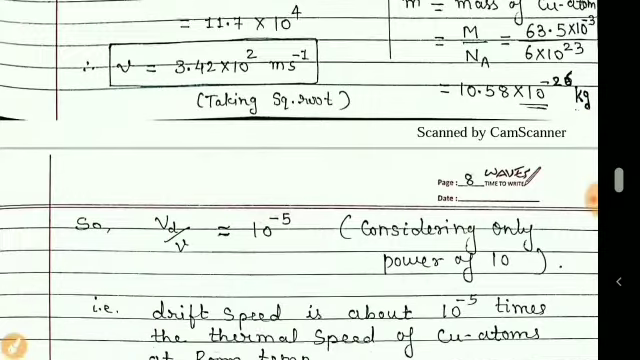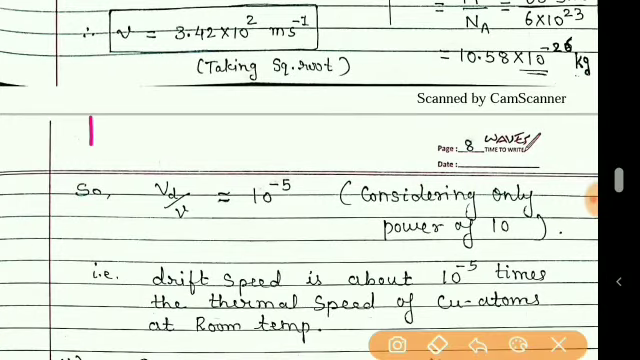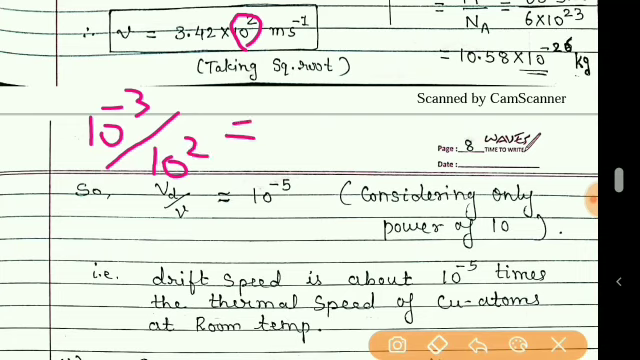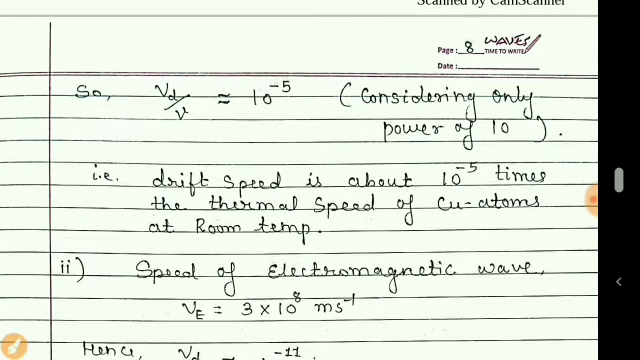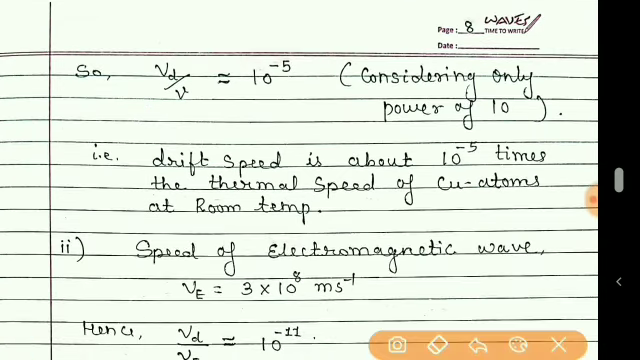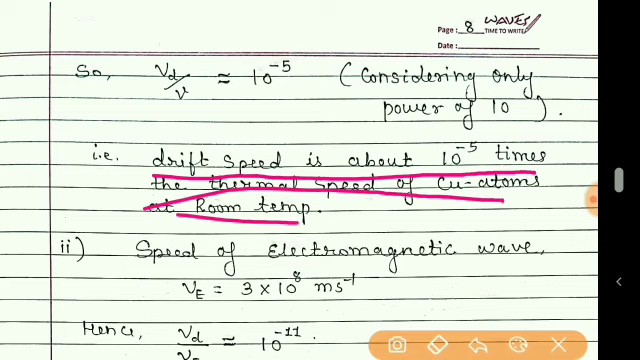So in the numerator the power is 10 raised to minus 3, and in the denominator the power is 10 raised to 2. So finally you will get 10 raised to minus 5, and hence we can say that as the power is negative, drift speed is small compared to the thermal speed. And so we have to write this statement also, that the drift speed is about 10 raised to minus 5 times the thermal speed of copper atom at room temperature.